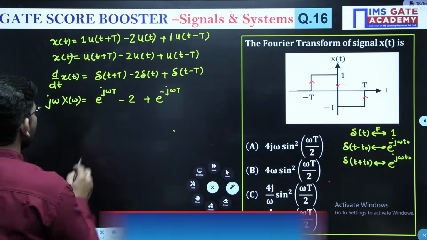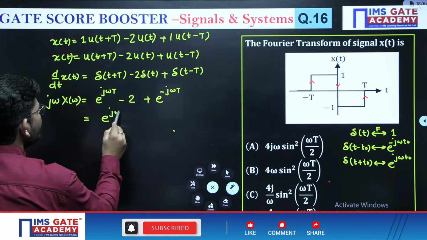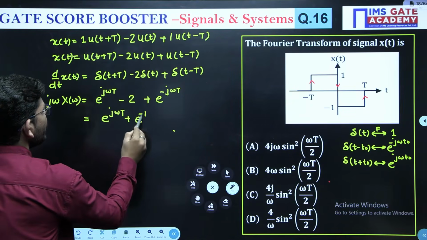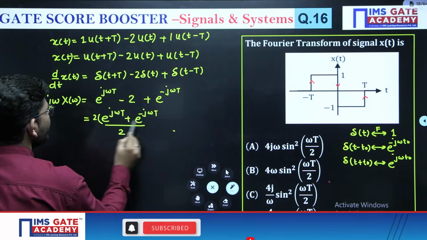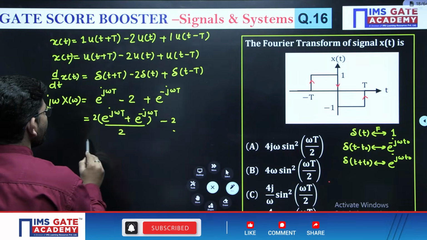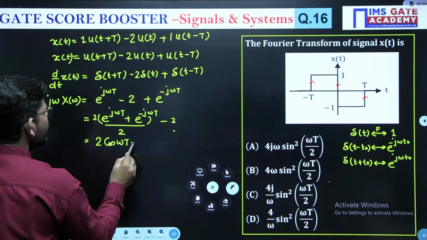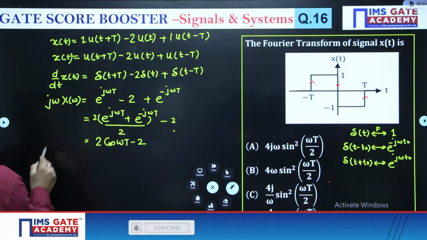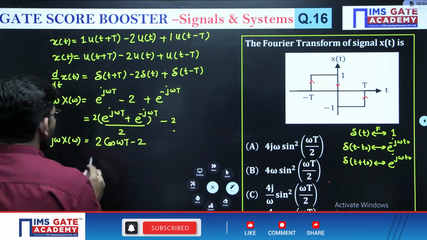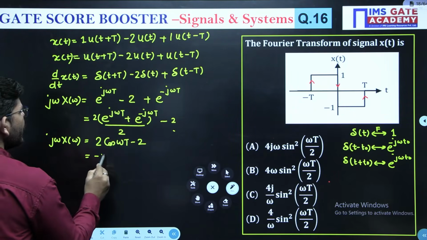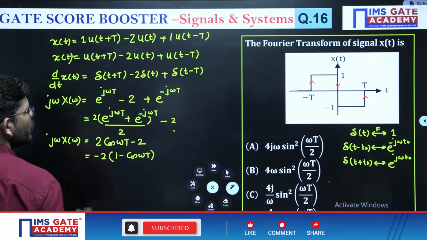Now after that, see what we can do. We can write e to the power j omega t plus e to the power minus j omega t, divide by 2 and multiply by 2, minus 2. This is the formula of cosine, so we can write 2 cos omega t minus 2. After that, you can take 2 minus 2 common, so it will become 1 minus cos omega t.